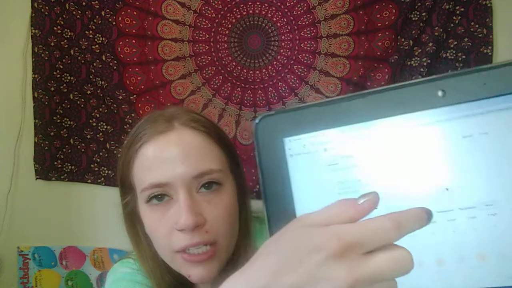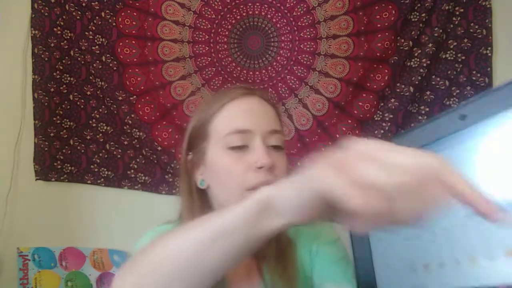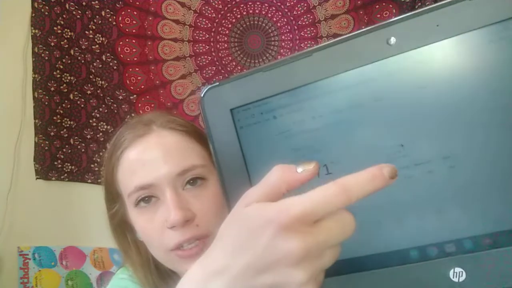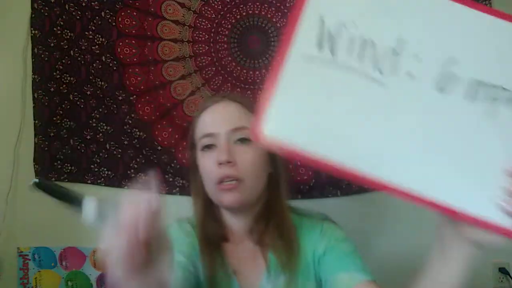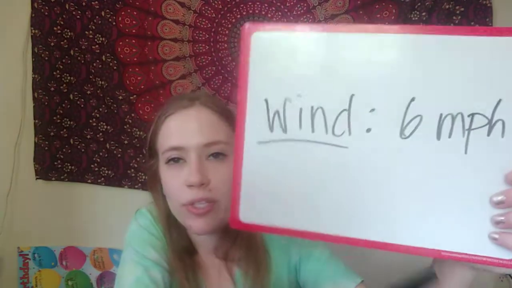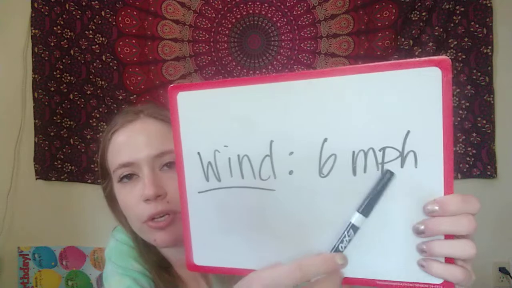And to figure that out, we will go right here where it says, hold on, let me lower my brightness. Precipitation, humidity, let's look at wind and what speed it says after the word wind. And I'm seeing W-I-N-D, which is how you spell wind, and then I see 6 mph, so our average wind speed will be 6 miles per hour.